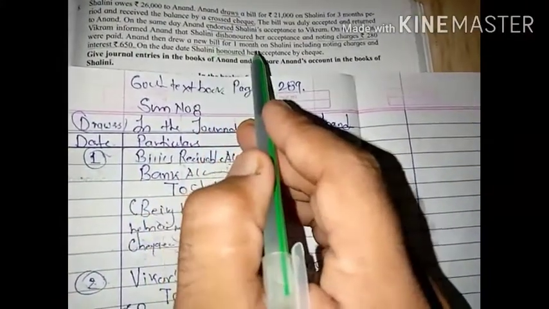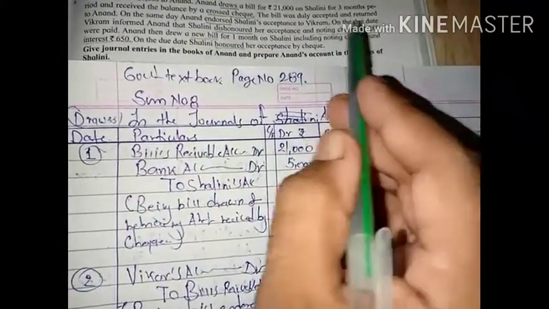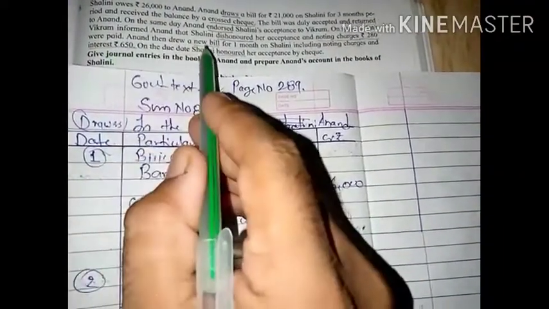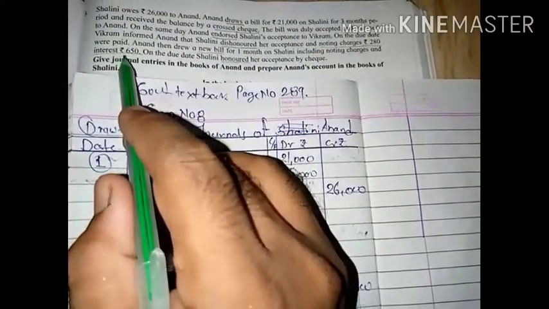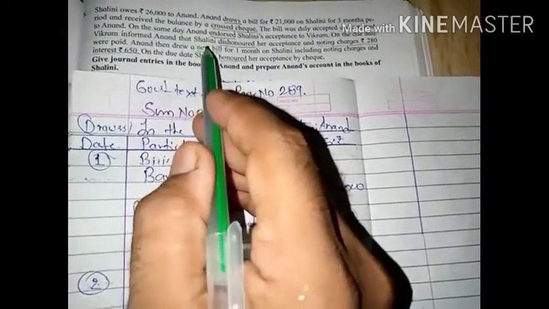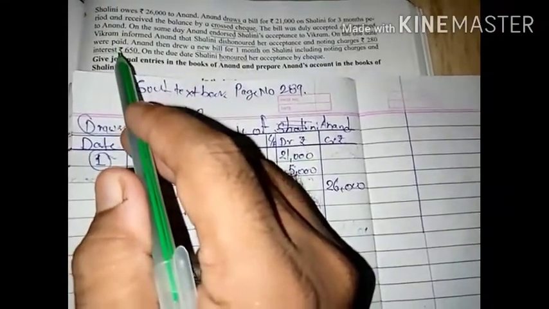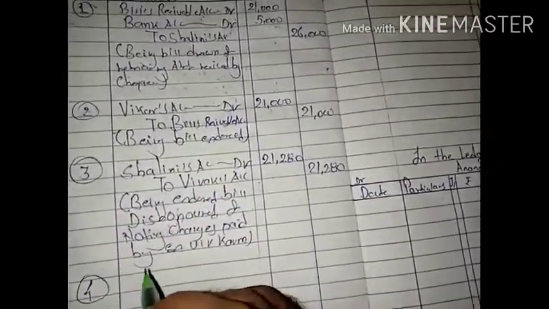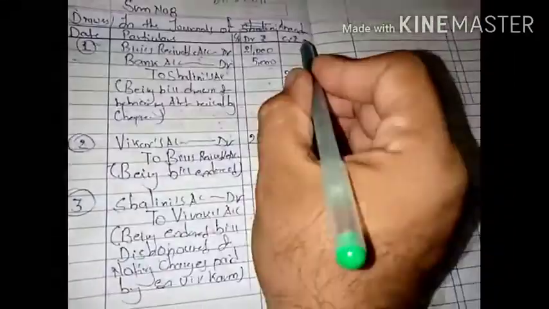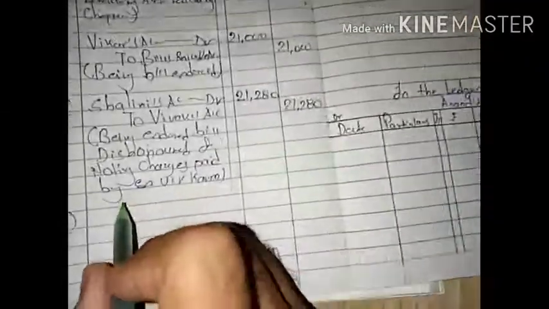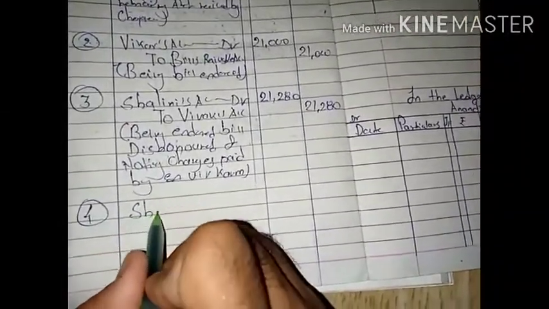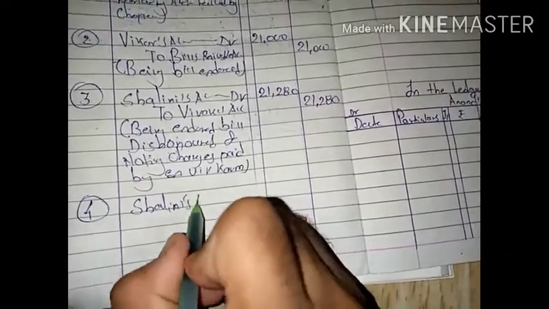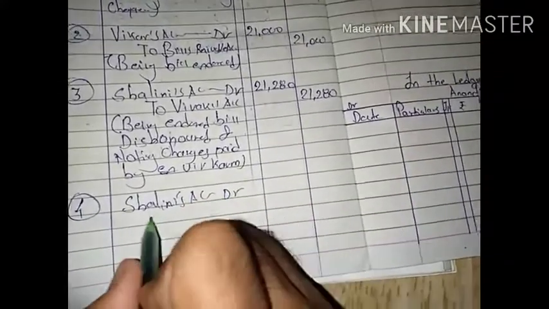Anand drew a new bill for 1 month on Shalini, including noting charges and interest. Now in this again no interest came, but before drawing a new bill, we should charge interest first. Then we are going to include it in the new bill. So the charging interest entry should be first. So number 4 for the interest. Interest is charged by Anand, that is the drawer, on Shalini. So Shalini is the taker of that interest, that is, he is debited, the receiver, for the interest.